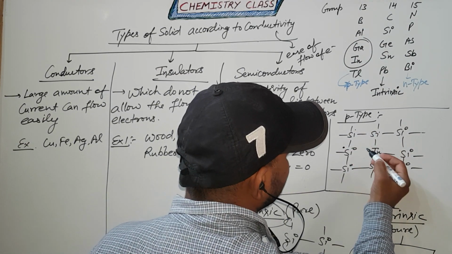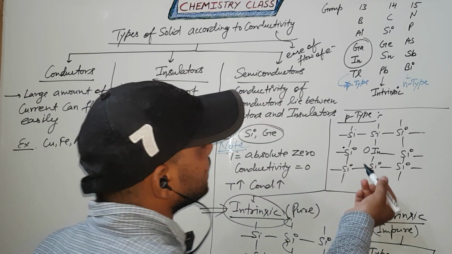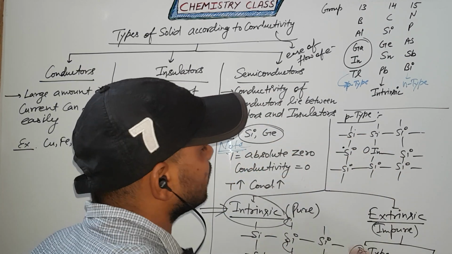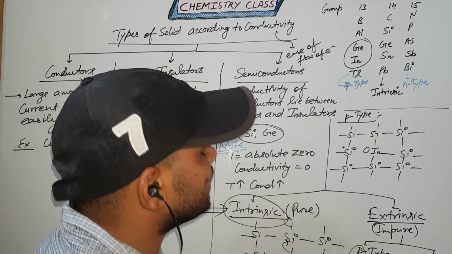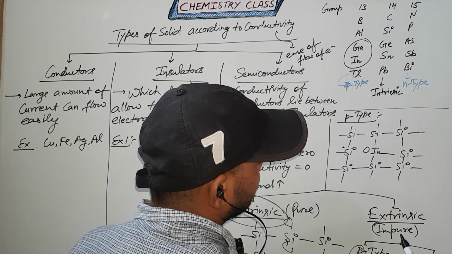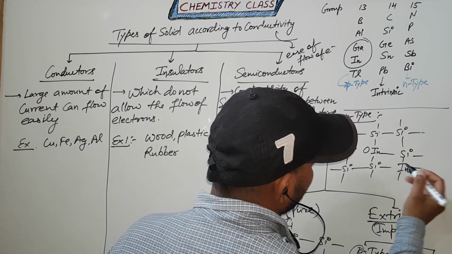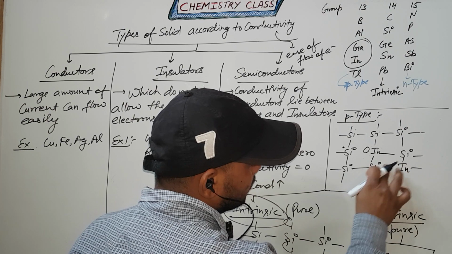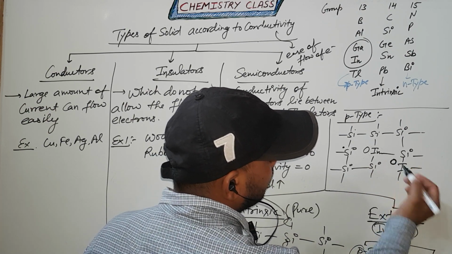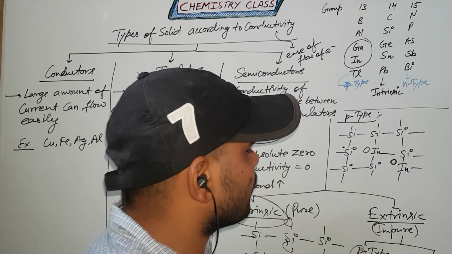Electron deficiency is there, that's why it creates a hole. It is known as a p-type semiconductor, because some impurity you are adding here creates a hole. Clear? You can use gallium or indium. If you are using indium here, this indium will form 3 bonds and one hole will be created. This is known as deficiency of electron.